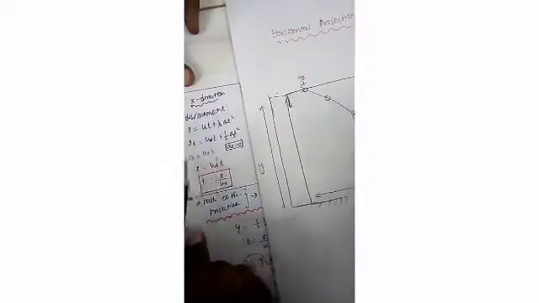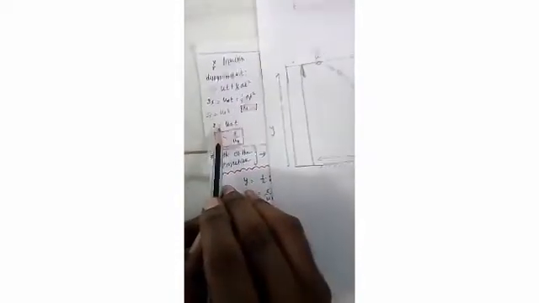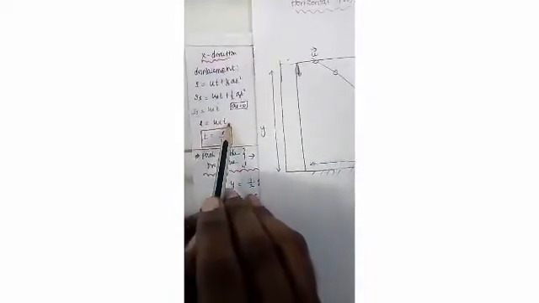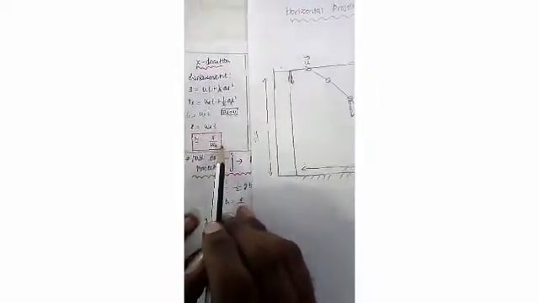So the remaining terms are sx equal to ux into t. Here sx is the displacement along the x axis, the total displacement, so instead of sx I am putting x. So x equal to ux into t. Now I want to calculate t, so this equation becomes t equal to x divided by ux.